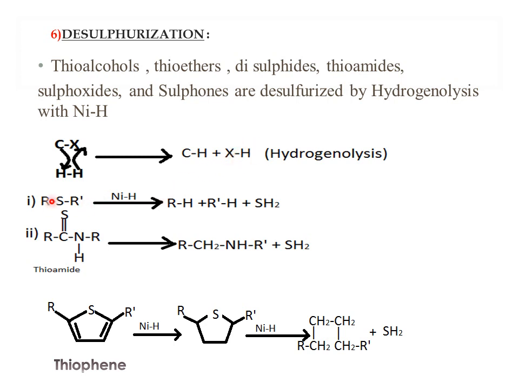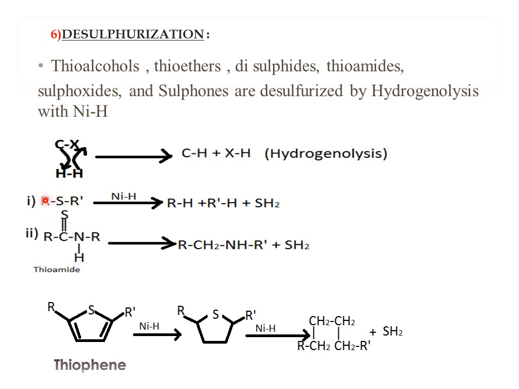Moving on to the first point, RSR', that is your thioethers. If you take the thioethers and treat them with Raney nickel, one of the hydrogen atoms goes and attaches to the alkyl group.